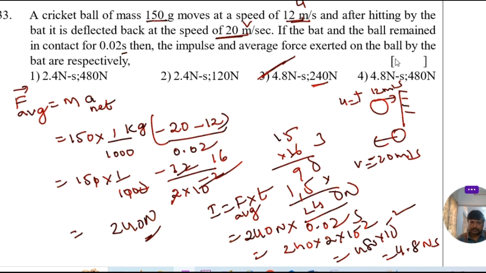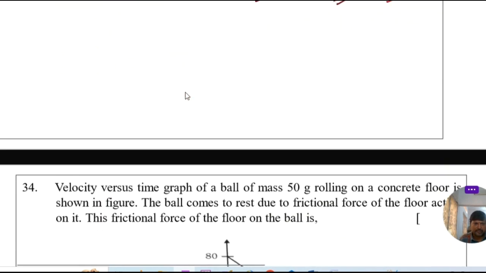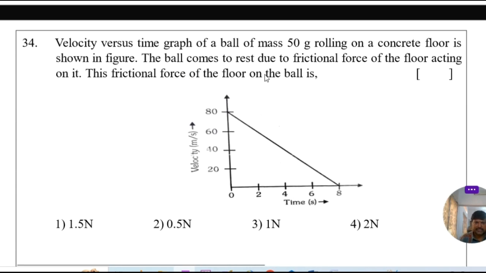Let's go to 34th question. Here the velocity versus time graph of a ball of mass 50 gram rolling on a concrete floor is shown in the figure. The ball comes to rest due to frictional force of the floor acting on it. This frictional force of the floor on the ball, you know very well, friction is nothing but force.